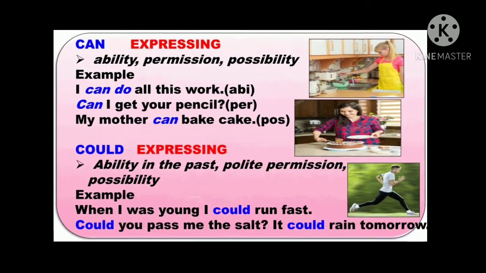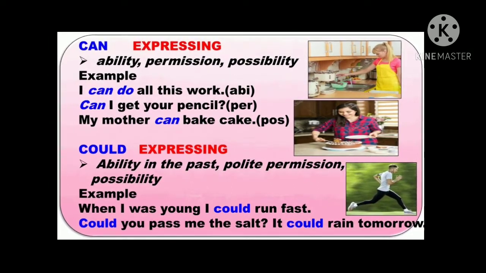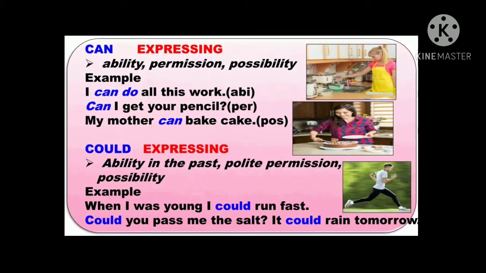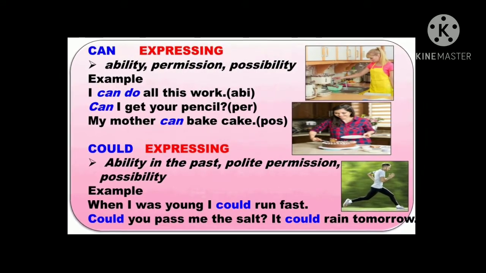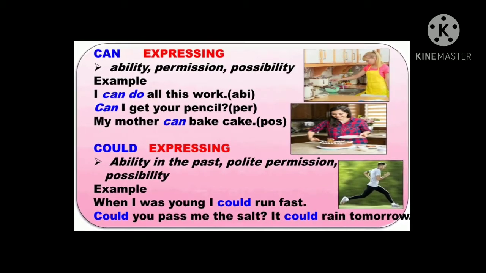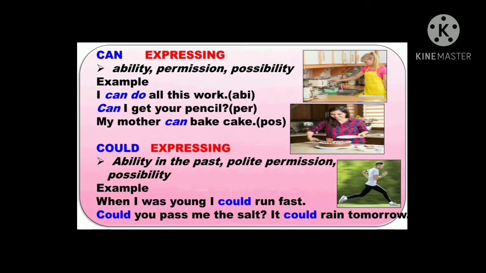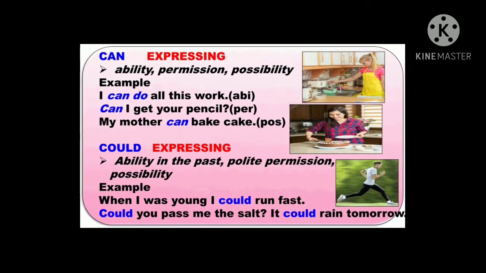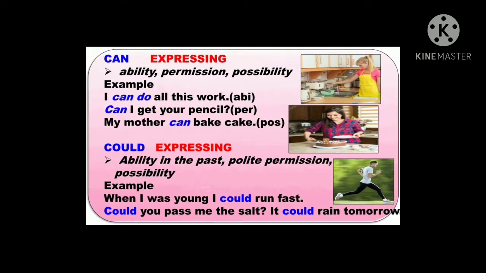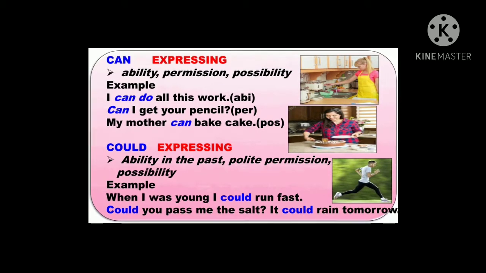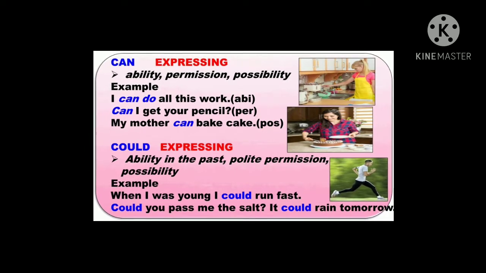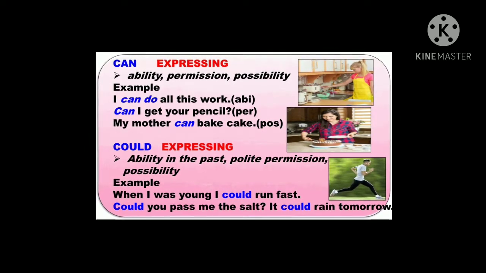And the next one is could. Could is the past form of can, right? So, could expresses ability in the past, polite permission, and possibility. Example, when I was young, I could run fast. Here could is used to show past ability, right? Look at the next example. Could you pass me the salt? Here could is used to ask polite permission. Got it? Look at the last example. It could rain tomorrow. Here could is used to show possibility.